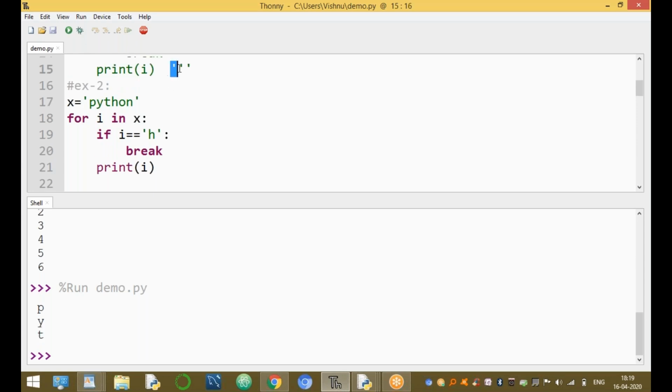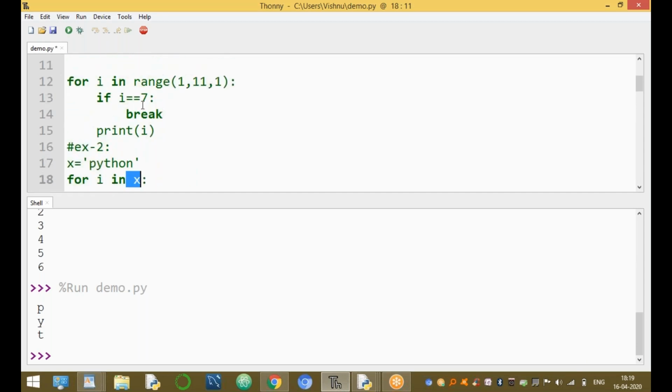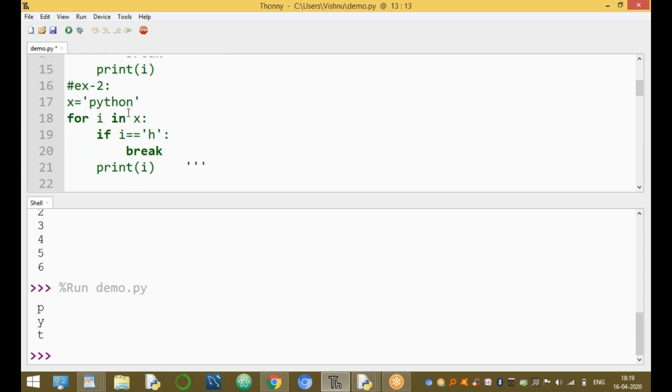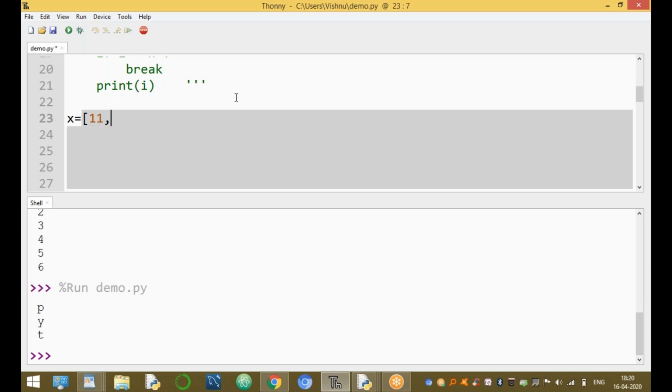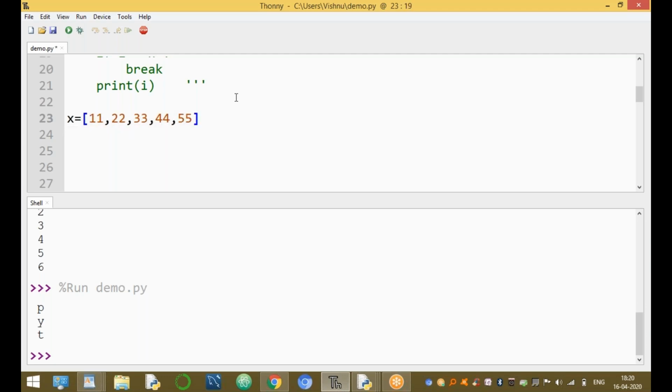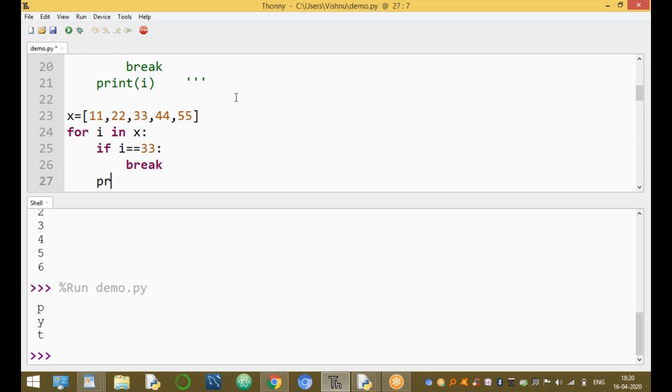Stop the loop iteration. For example, here we are using one example for the range function and one example for the break statement with a string value. Now an example with a list: x equal to 11, 22, 33, 44, 55. Print the values of the list: for i in x, if i equal to 33, break, otherwise print.